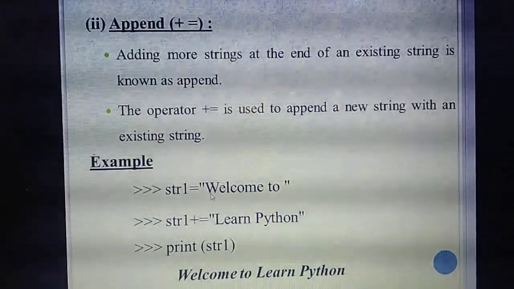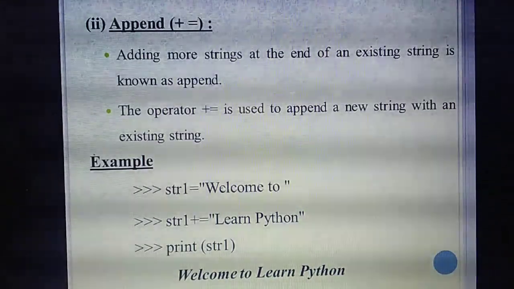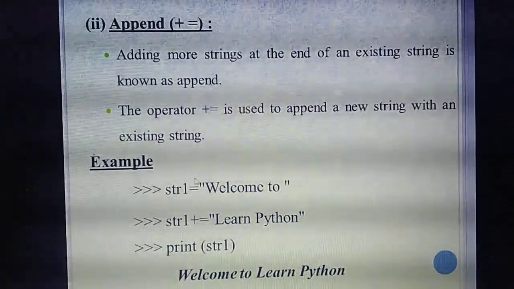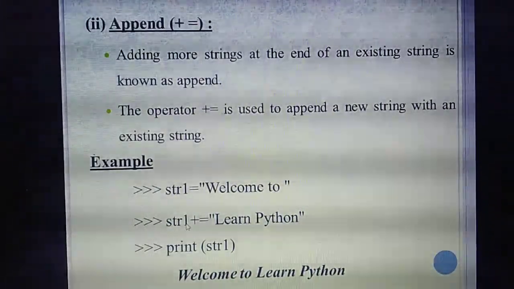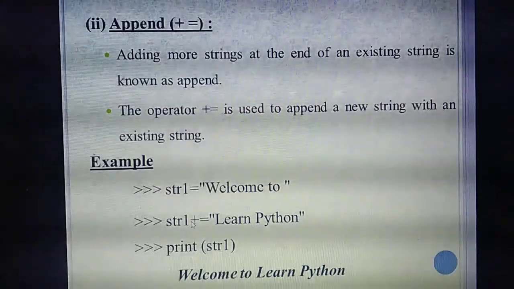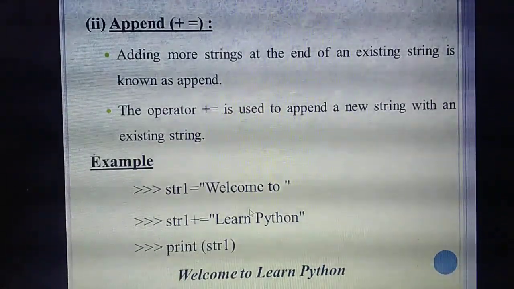See this example. First they have declared one string, str1, and given "Welcome to" in double quotes. Then with this string they need to add the next words, learn Python.